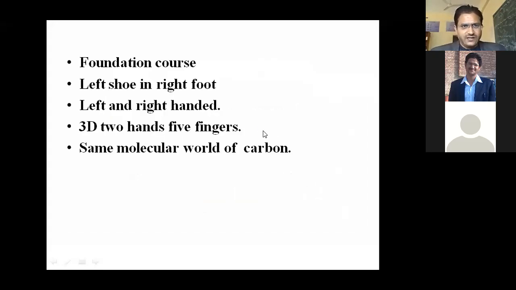So you can see here, it is actually a foundation course. Foundation means it is a basic course. Without this course, it is not possible for us to understand chemistry, right?